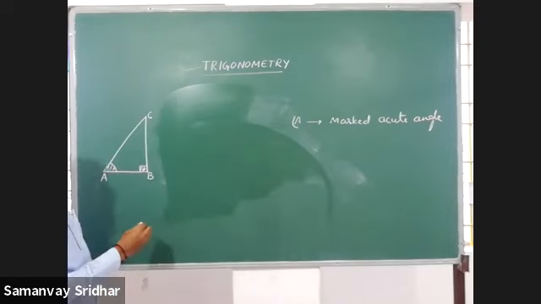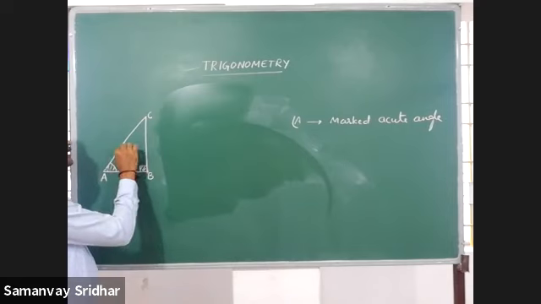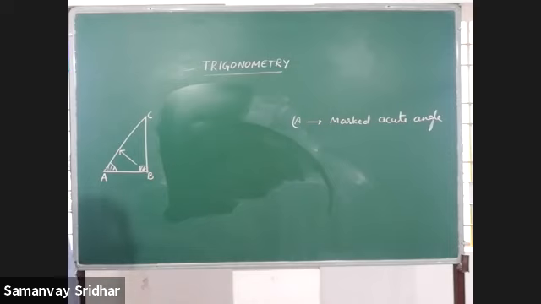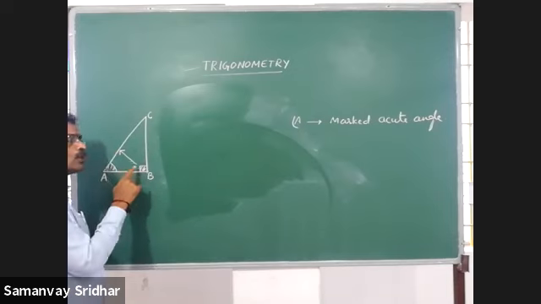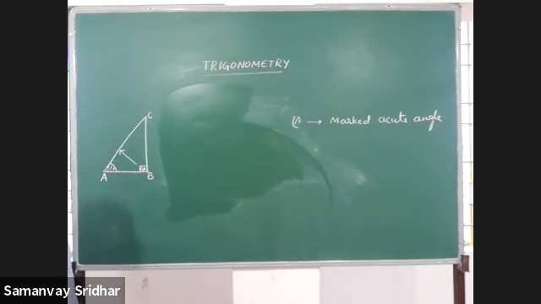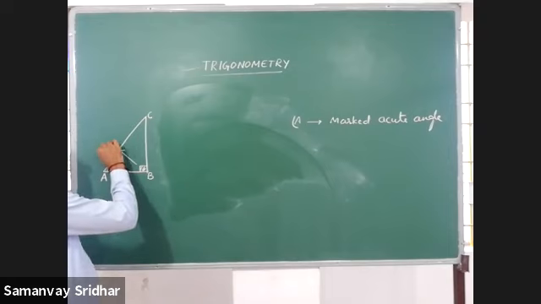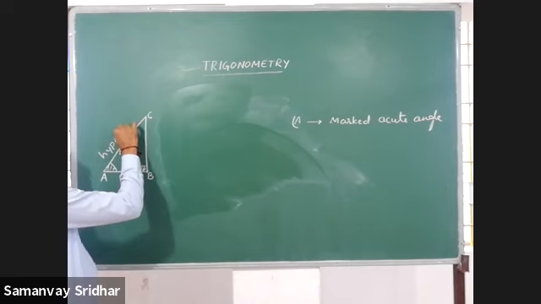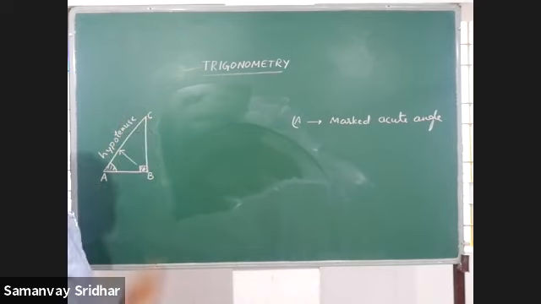Right. So here, the right angle is this. Opposite to that, we have AC. You all know that. It is a common thing you learnt in the previous year also. In any right triangle, the side which is opposite to the right angle is the longest side. Like AC is the longest side of the right angle triangle because it is opposite to the right angle, and it is called hypotenuse. Am I right?